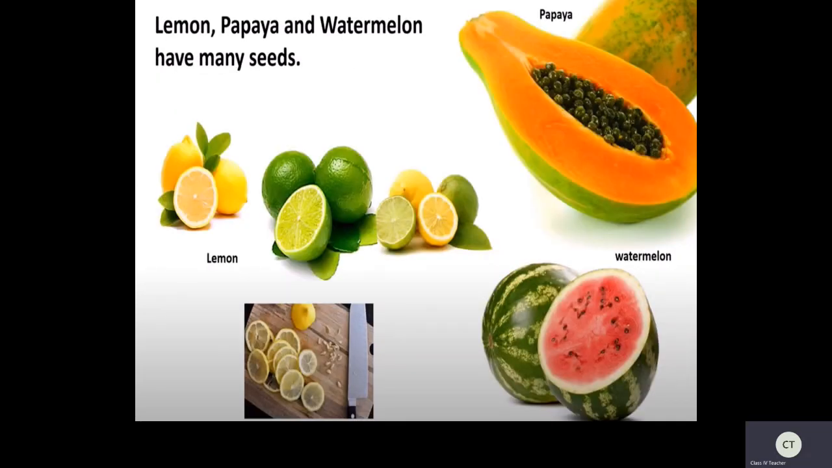Now see here, lemon, papaya and watermelon have many seeds. See children, have you ever noticed while eating fruits that some fruits bear many seeds and some fruits bear only a single seed or very few seeds? In that, if you see, lemon, papaya and watermelon have many seeds. Have you observed this any time? Yes, oranges, all these have many seeds. See these seeds? You can preserve these papaya seeds and sow them in the soil so that you will get a papaya plant. Yes, children.